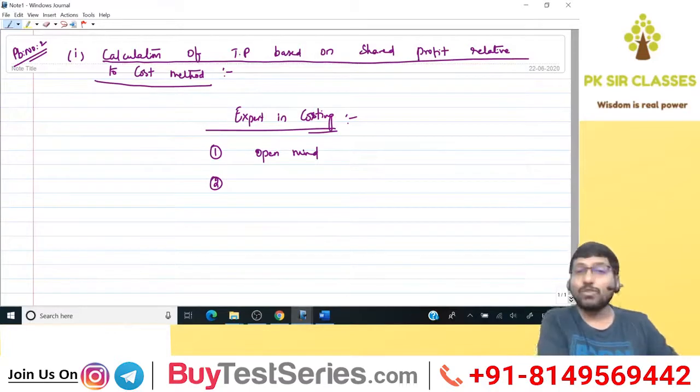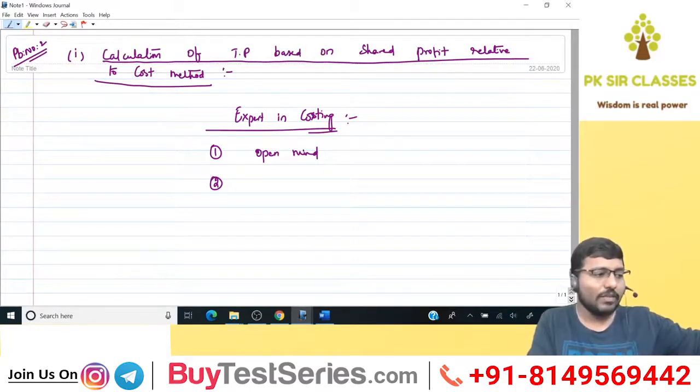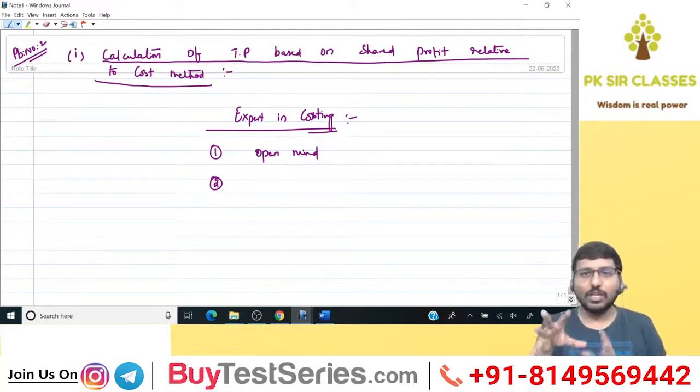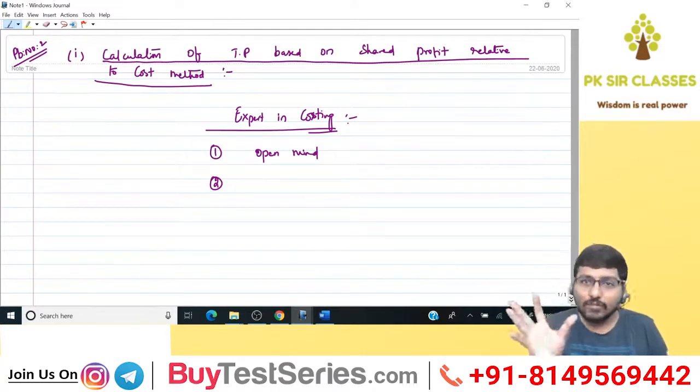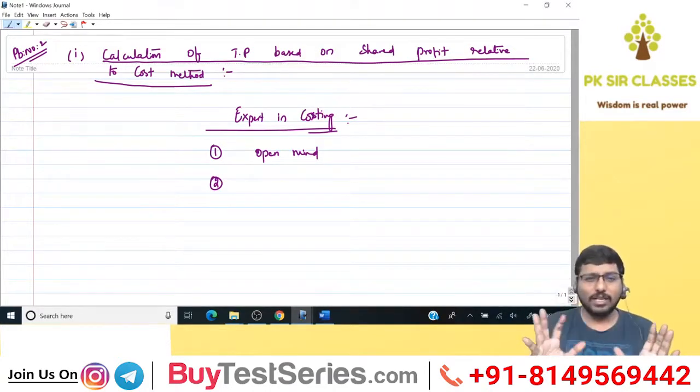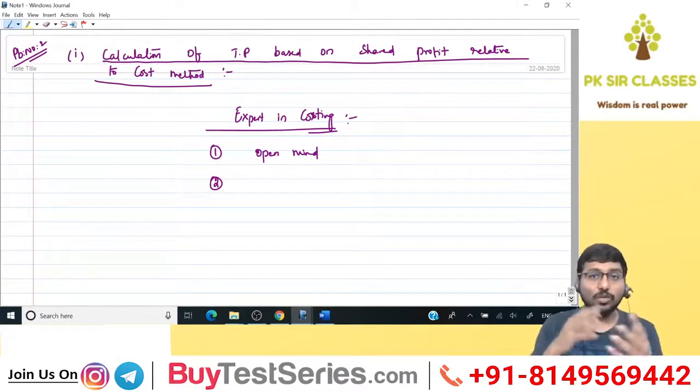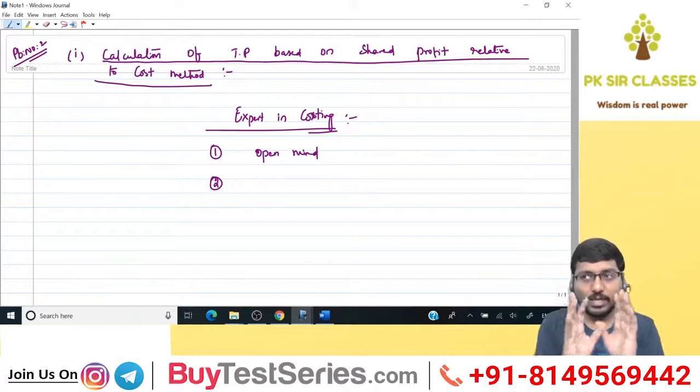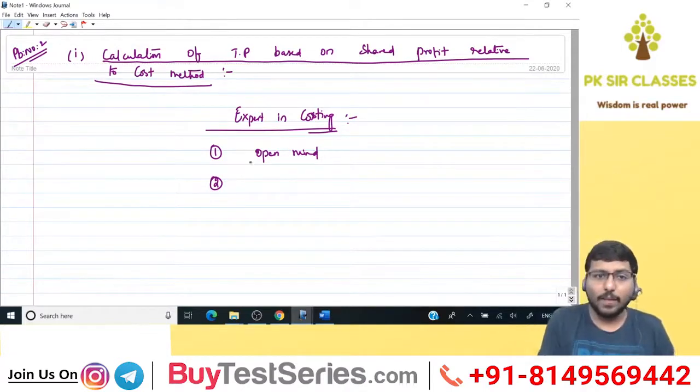So therefore, you should have an open mind for costing. Whenever you come across any sum after learning a concept, you should not have any expectation that the sum will be like this. You should have an open mind that it can go any way it wants, and I should be ready to accept. If you have that, then you'll easily accept the sum. When you're able to accept the sum psychologically, you'll be able to produce the solution. It all works in a psychological manner, very important. So the first thing is open mind. Second, imagination.